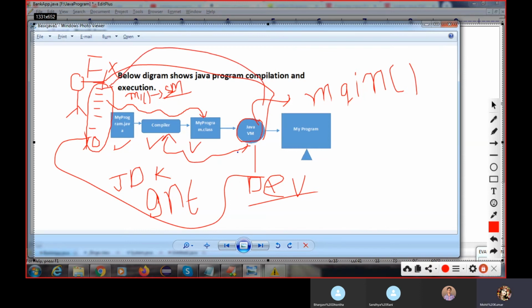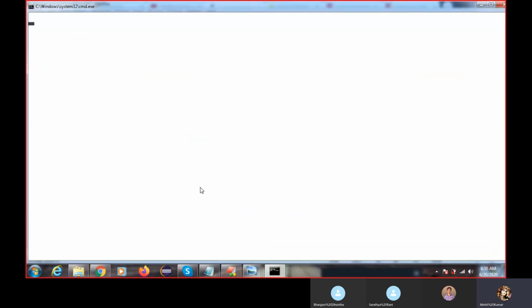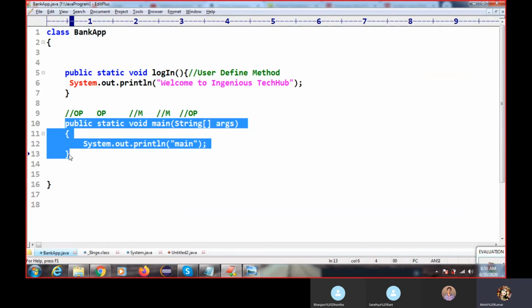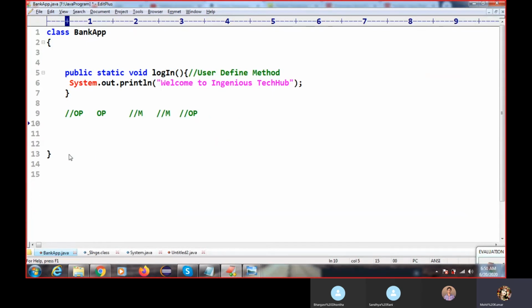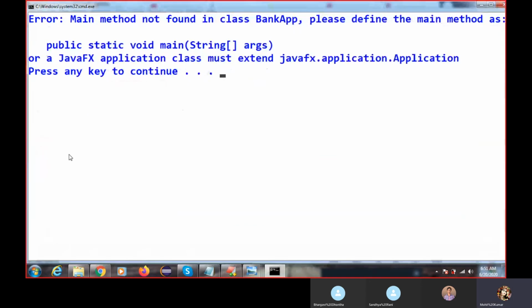Otherwise, it will not interact with the code and will throw an error. I have written the main method, that's why it is executed. If the main method is not there, they have implemented the logic to print on the console that the main method is not found.